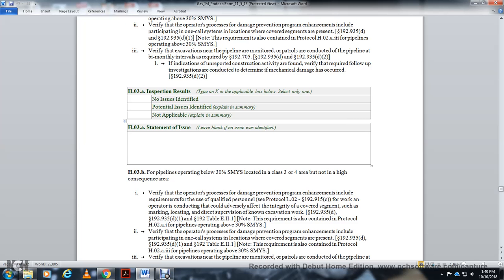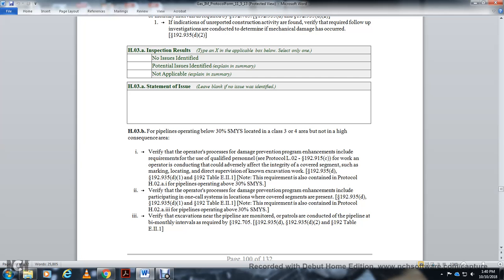H.03B, pipelines operating below 30% of the SMYS located in a Class 3 or 4 location, but not in a high consequence area. Verify the operating process of the damage prevention program enhancement includes the required use of qualified personnel for work an operator conducts that could adversely affect the integrity of the covered segment, such as marking and locating, with direct supervision of known excavation work. Verify the operator's damage prevention program and enhancement include participation in the one-call system and location of the covered segments. 3.